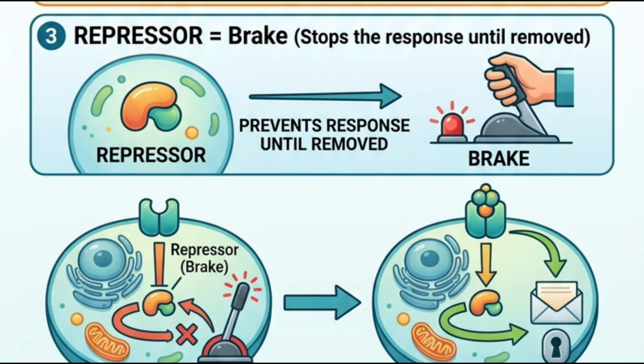Like DELLA protein represses gibberellin signaling, AUX/IAA protein represses auxin responsive genes, and JAZ protein represses jasmonic acid signaling. So the repressor is like the brake of a car. When the hormone signal arrives, the brake is released so the response can occur.